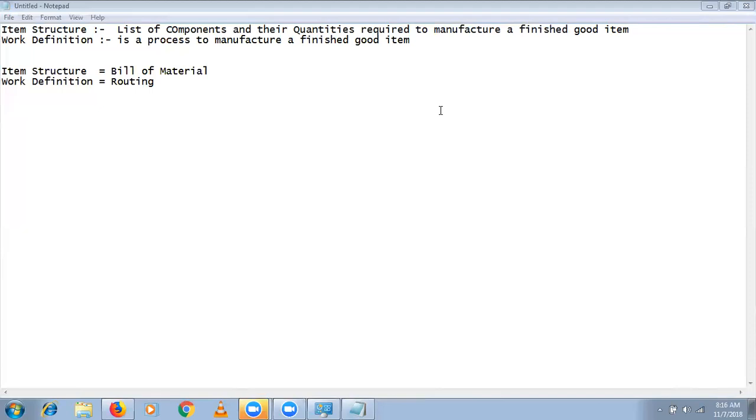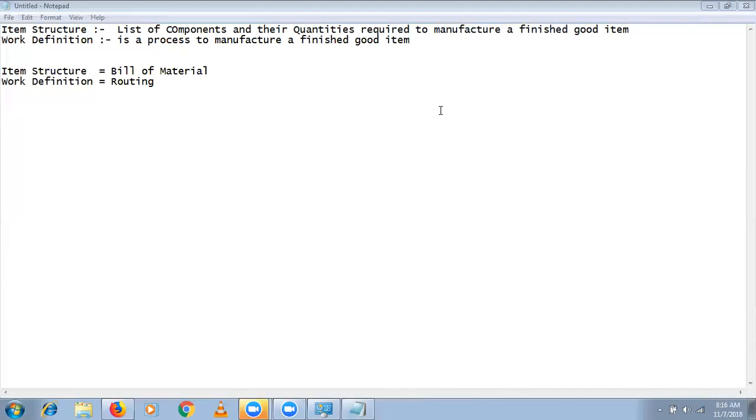In that work area we divide internally: this is where people install software, this is where we assemble, this is where we test. That means different departments may work in a single work area also, which is a common scenario. Then who is going to do all these things in real? Who is going to assemble the item?